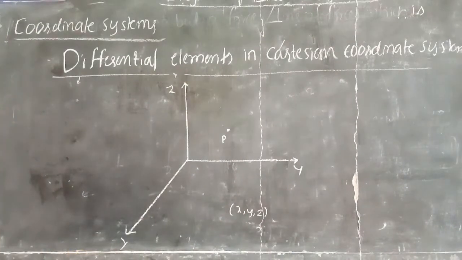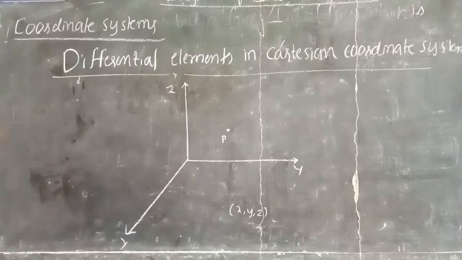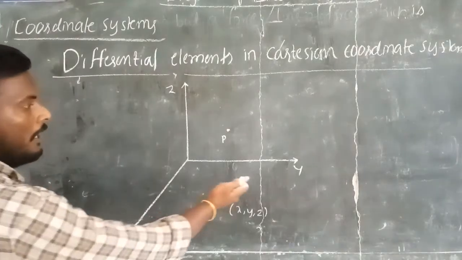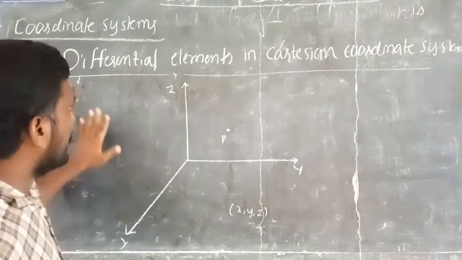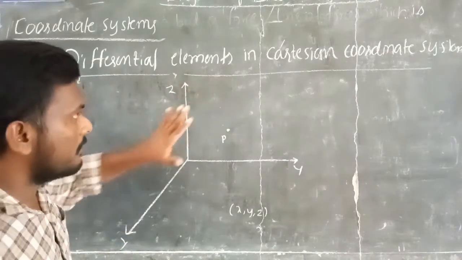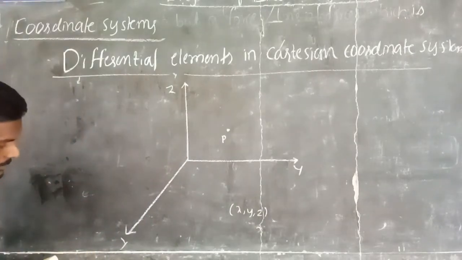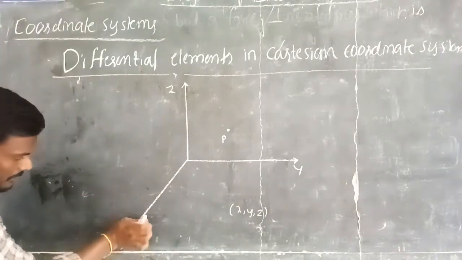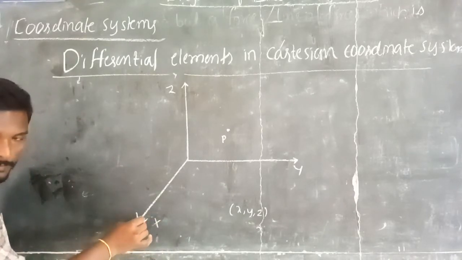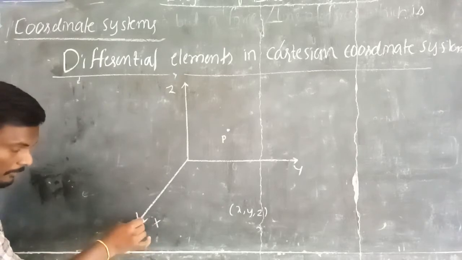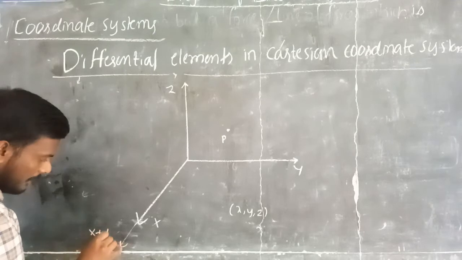How you get the differential elements in the Cartesian coordinate system is you just increase the length of the axis. Listen carefully here. Just increase the length of the x-axis from x to x plus dx.